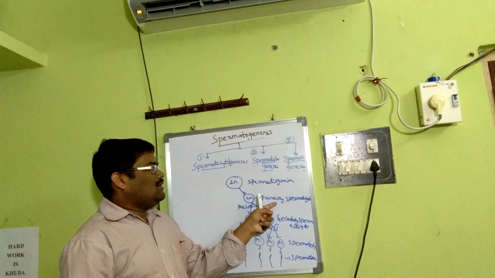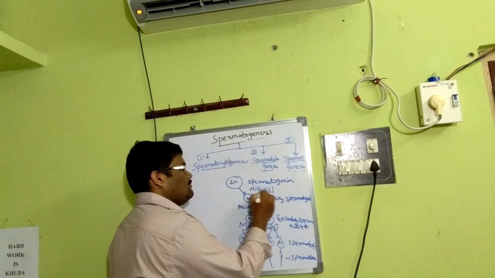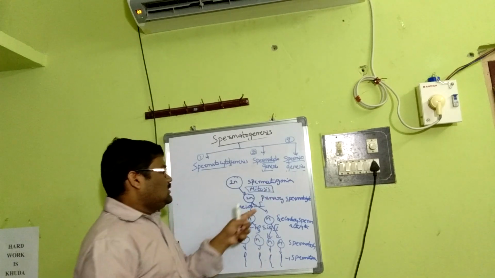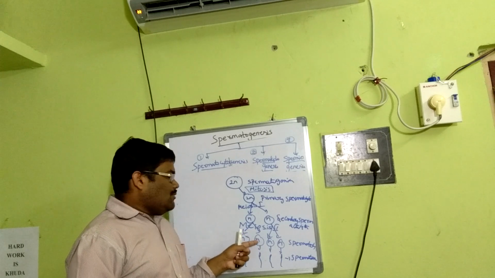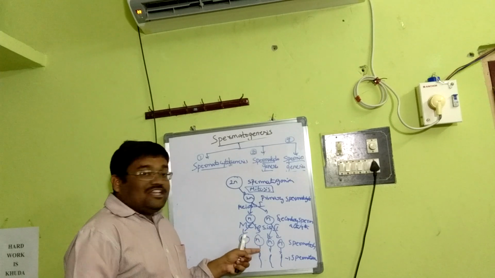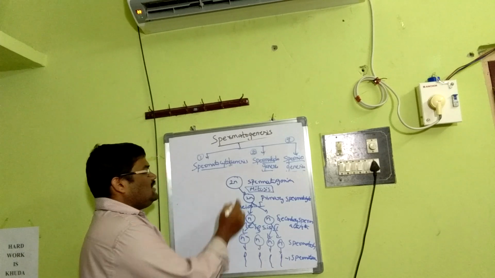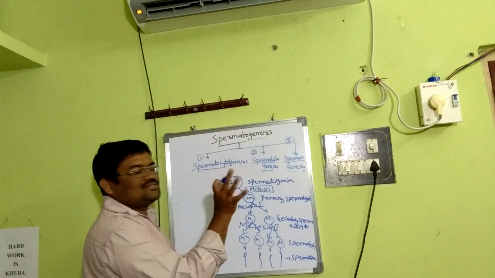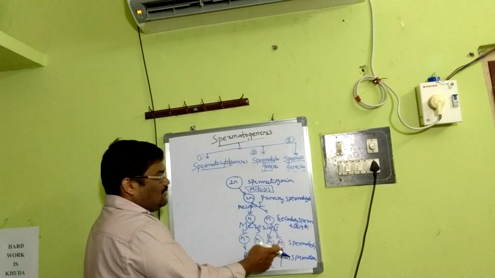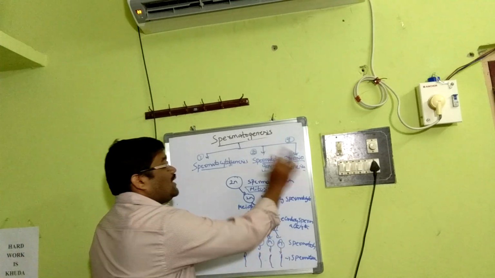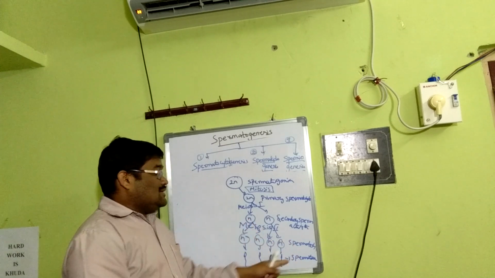Diploid spermatogonia undergo mitosis to form primary spermatocytes. They undergo meiosis 1 to form secondary spermatocytes. They undergo meiosis 2 to form spermatids. The spermatids differentiate to form spermatozoa. The first step, spermatocytogenesis, we already discussed. Then the secondary spermatocytes directly become spermatids. In spermiogenesis, spermatids differentiate to become spermatozoa.